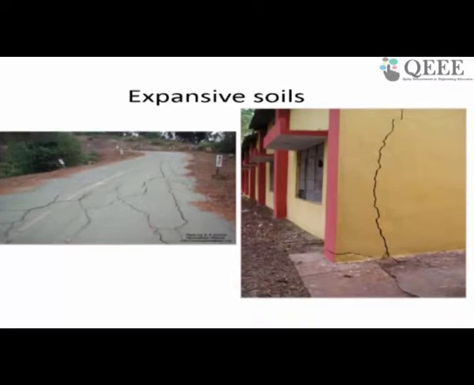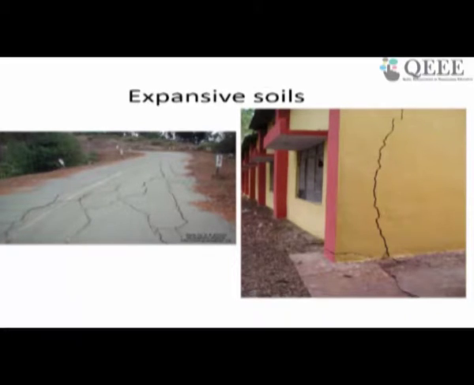Now, the problem with this expansive soil, as you may know, is that during the wet season or during rain, it will expand, and during the dry season, it will contract. If your structure is resting on this kind of soil, what will happen is that during the rain, it will heave up, and during the dry season, it may settle.